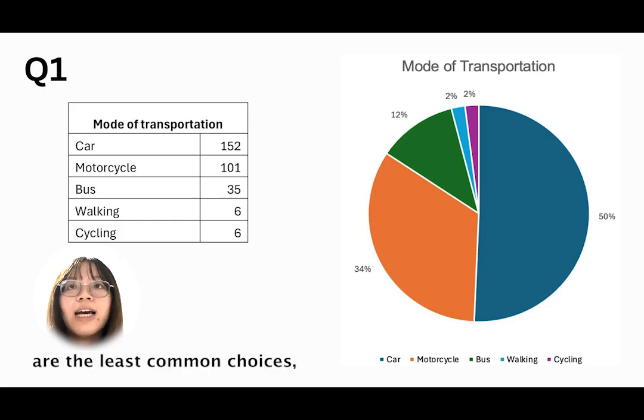Walking and cycling are the least common choices, with only 6 students each, representing 2%. These data highlight that most students are local, with many opting for cars or motorcycles as their primary mode of transport rather than more eco-friendly options such as walking or cycling.